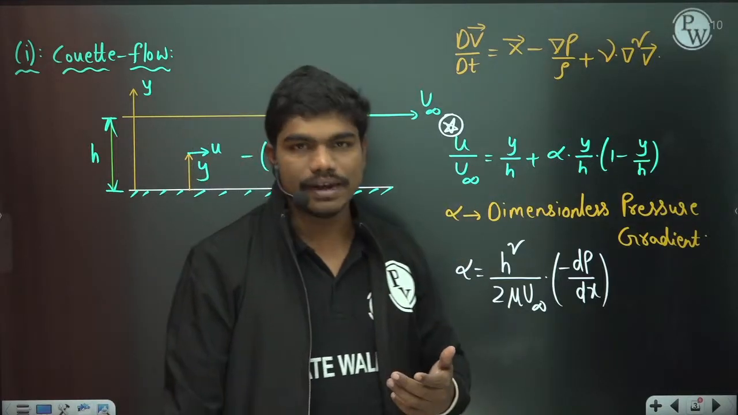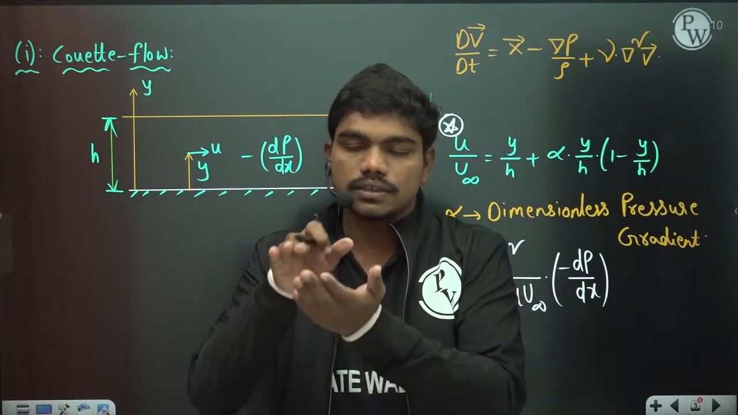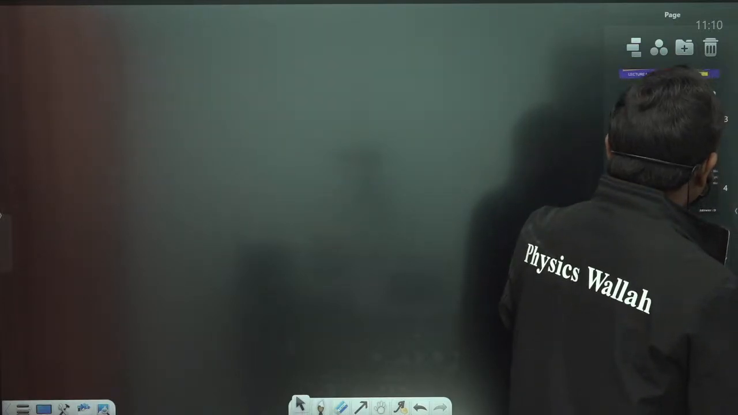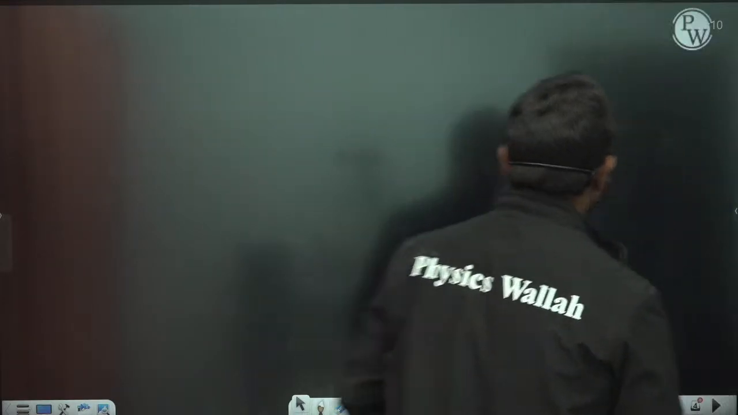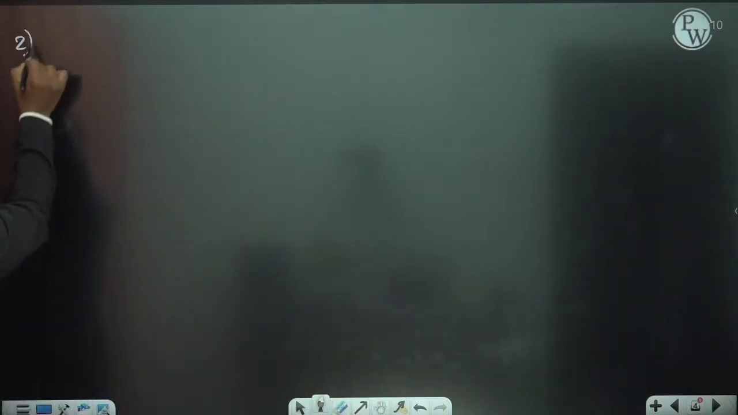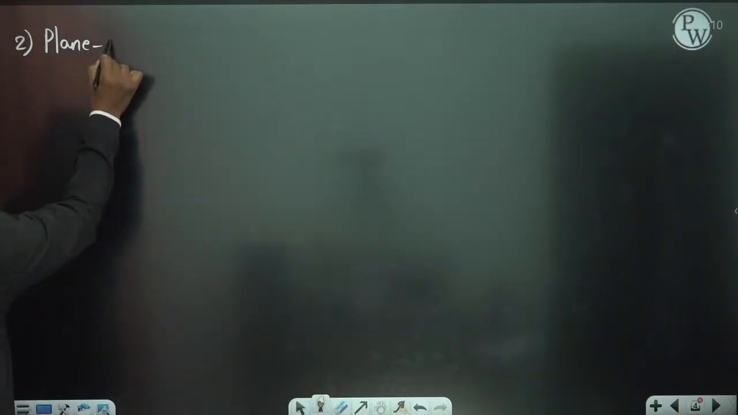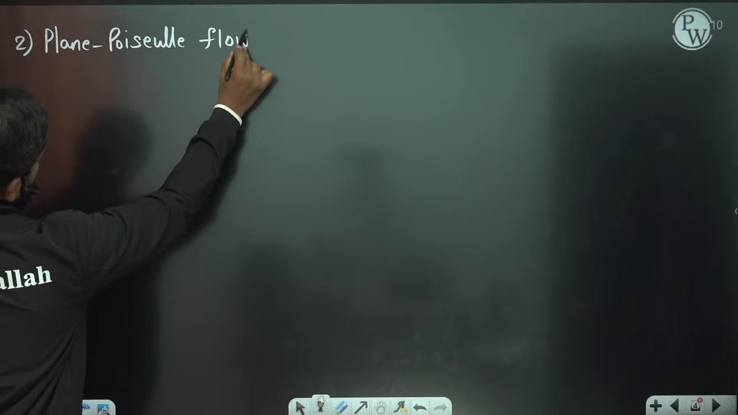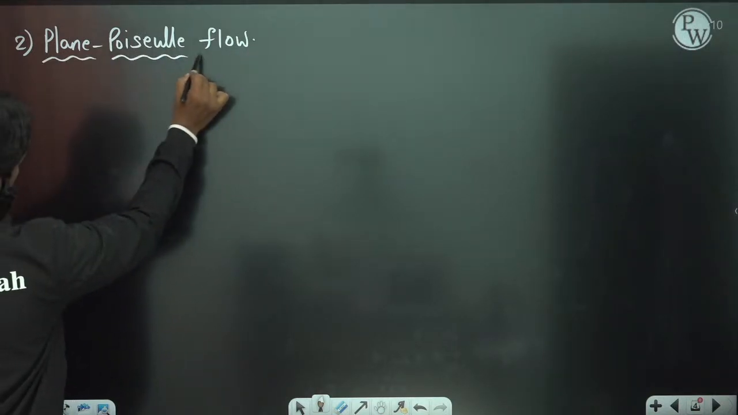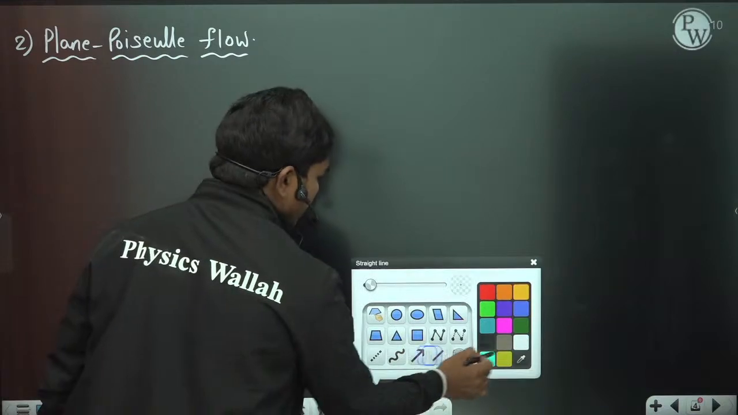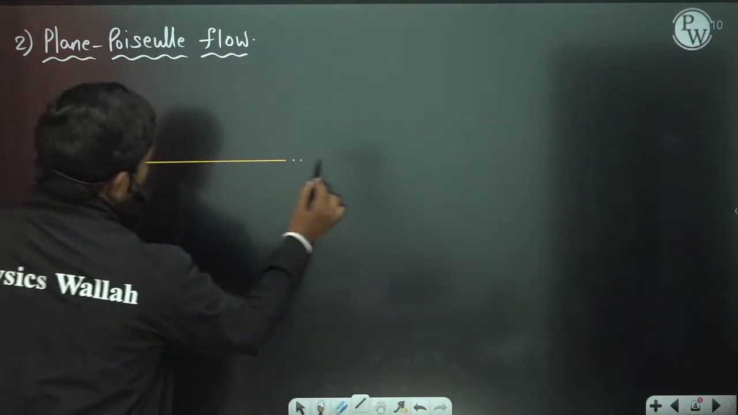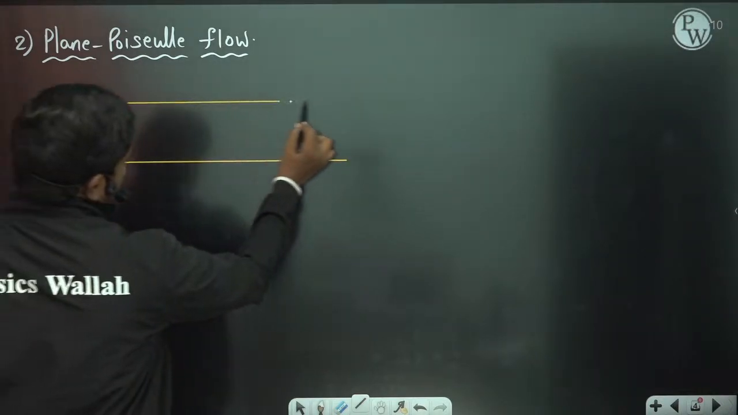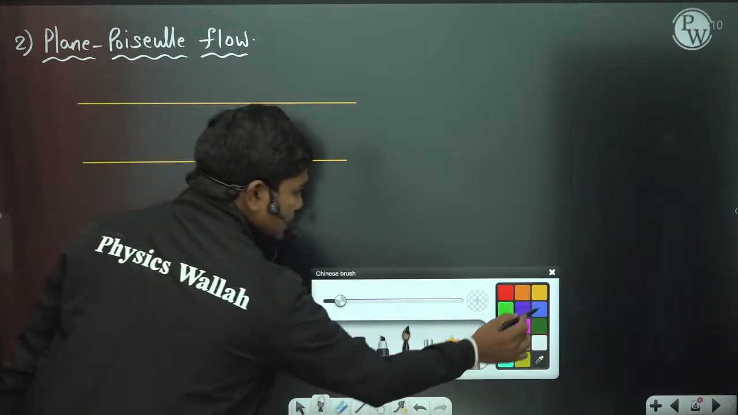Similarly, if you have a plane Poiseuille flow, means flow between two parallel plates which are fixed, I'm just giving you some hints so that we use this terminology. If you take this plane Poiseuille flow, then in that case you have two fixed plates like this.